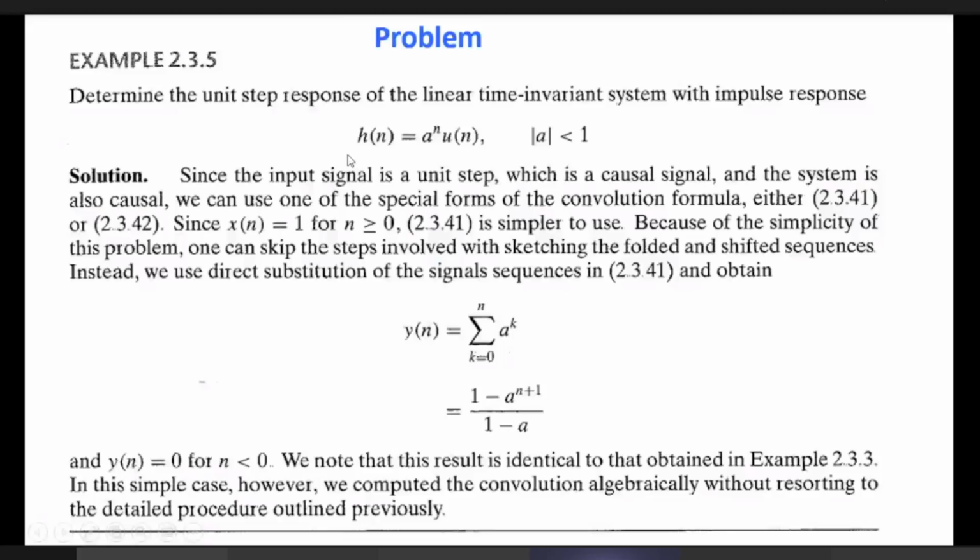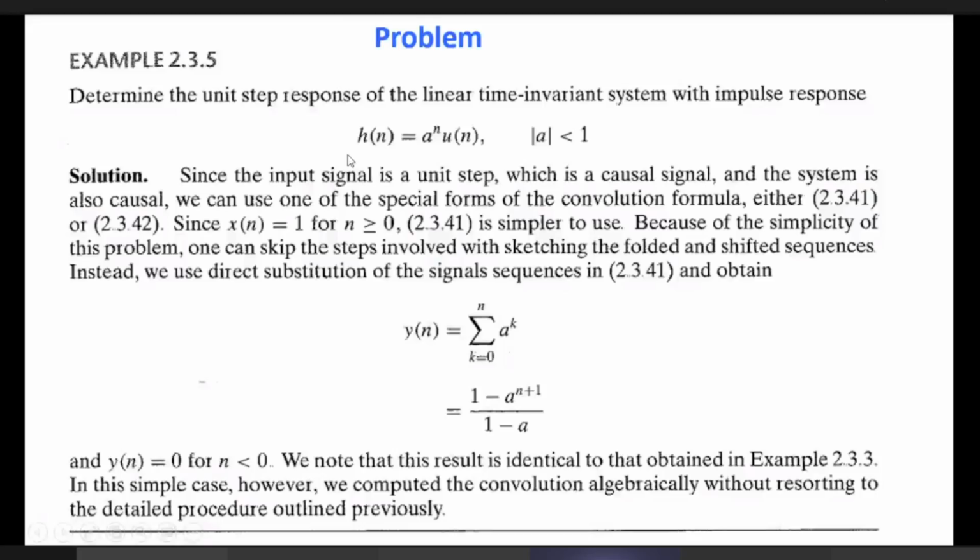So we divide the region from minus infinity to infinity into minus infinity to minus 1, just before the starting of 0, and 0 to infinity. This covers the whole time region.